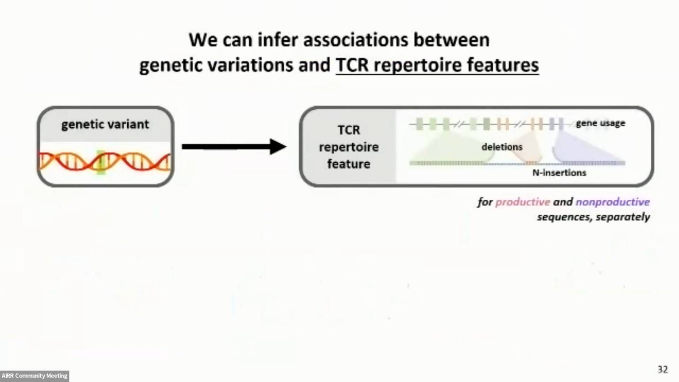So as we measure these associations between genetic variations and TCR repertoire features, we want to do this separately for productive and non-productive sequences, because non-productive sequences should reflect the statistics of the generation process, whereas productive sequences should reflect the statistics of both generation and selection. But as we started this analysis, we realized that population structure variation within our sample cohort could be confounding our associations.